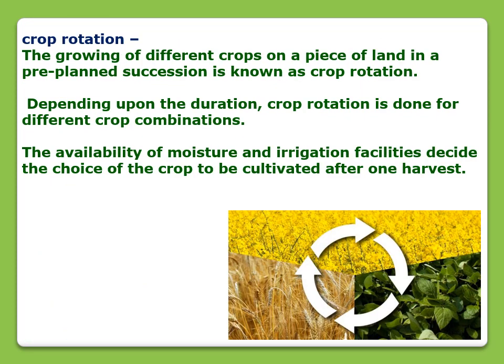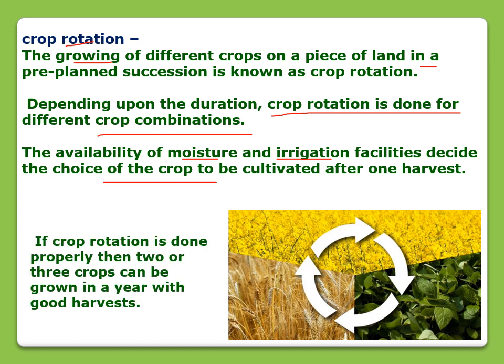Now the next one is crop rotation. Crop rotation is the growing of different crops on a piece of land in a pre-planned succession. Depending upon the duration, crop rotation is done for different crop combinations. The availability of moisture and irrigation facilities decide the choice of the crop to be cultivated after one harvest. If crop rotation is done properly, then two or more than two crops can be grown in a year with good harvest and the farmer can take the best benefit of it.